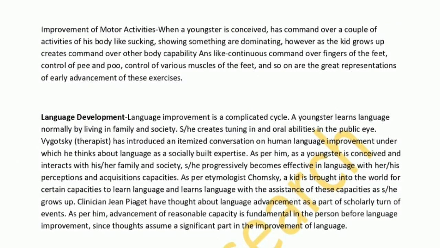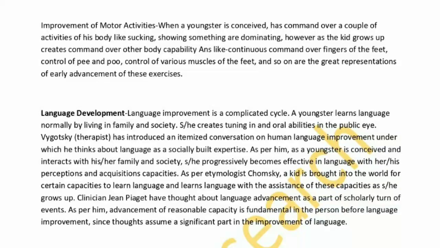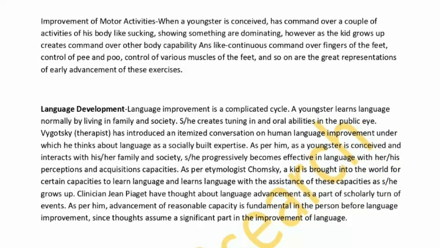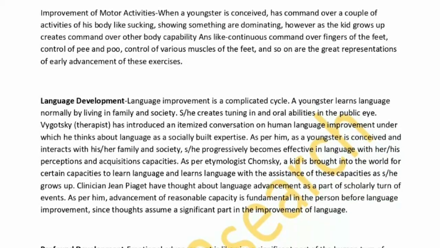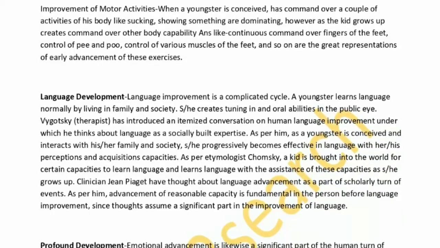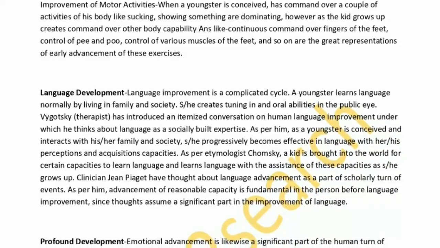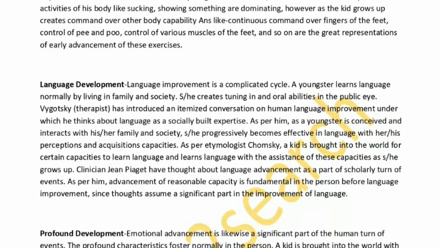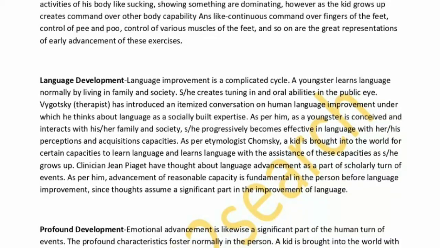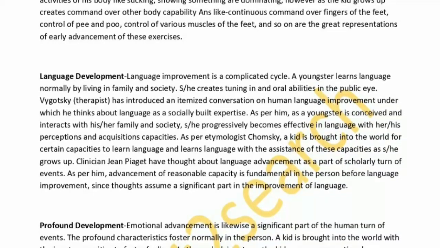Development of motor activities. When a child is born, he has command over a few activities of his body like sucking, showing something or grasping. However, as the child grows up, he develops command over other body functions, like gradual command over fingers and feet, control of urine and stool, control of various muscles of the feet, and so on. These are great illustrations of early development of these activities.